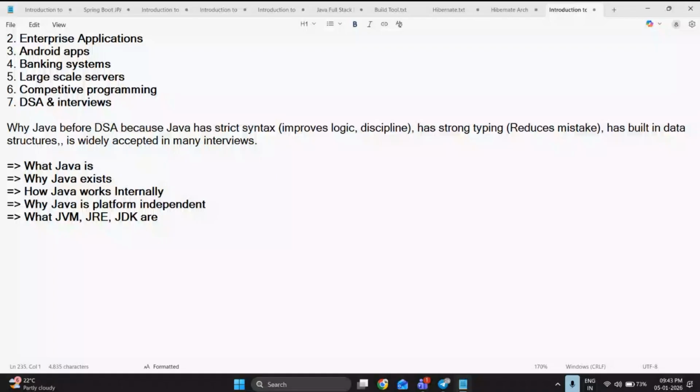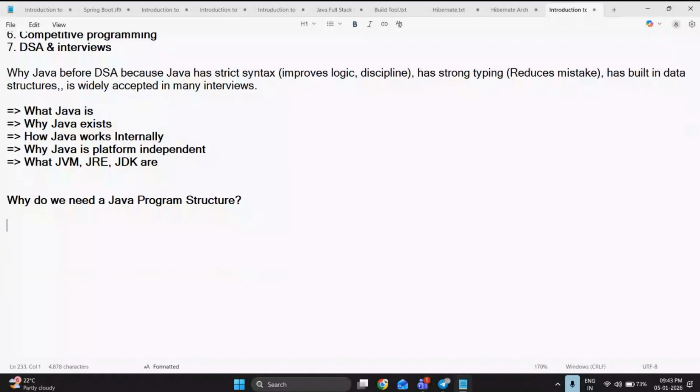This question may be asked by any client members or any of your faculties. We should be able to understand each and every line of code we're typing in the Java class. Before writing any Java code, we need to be very confident about something, and one important thing should be remembered.